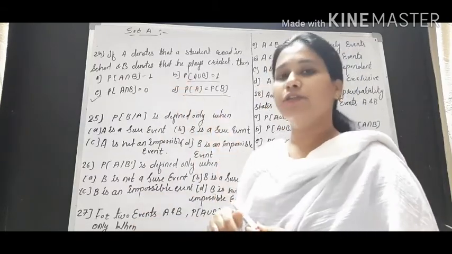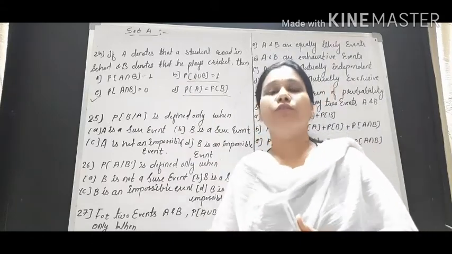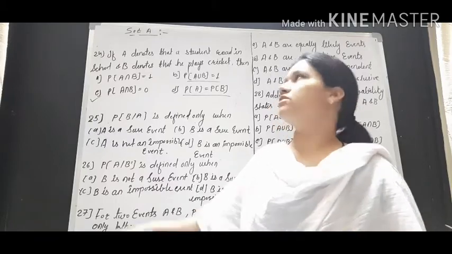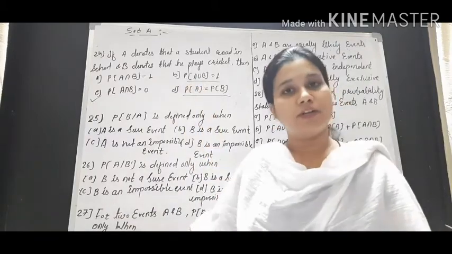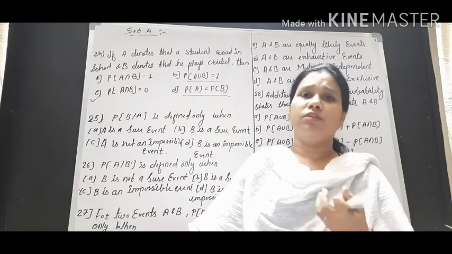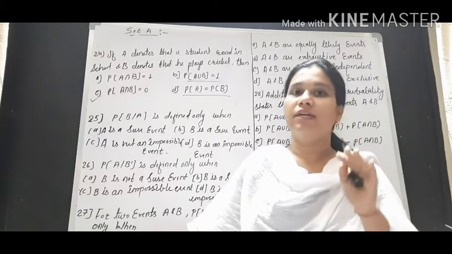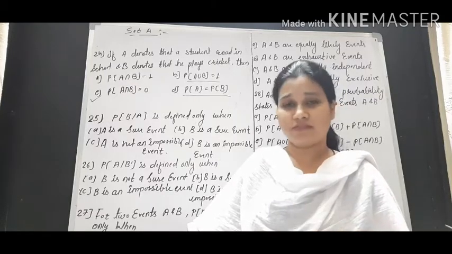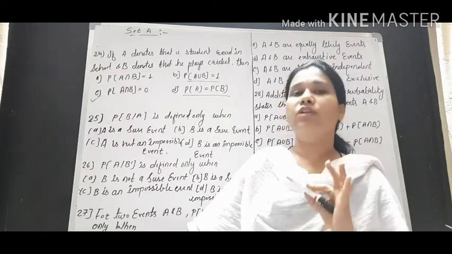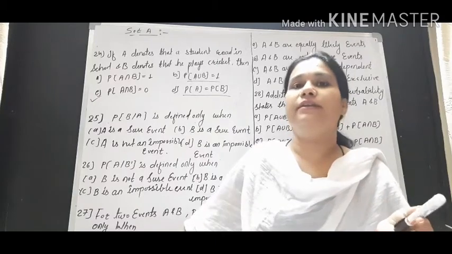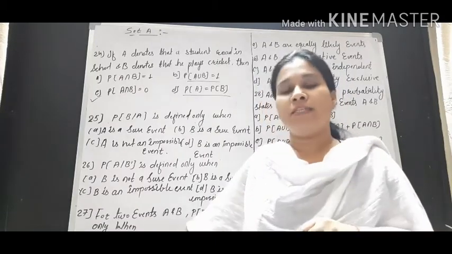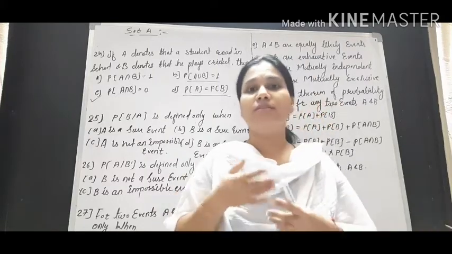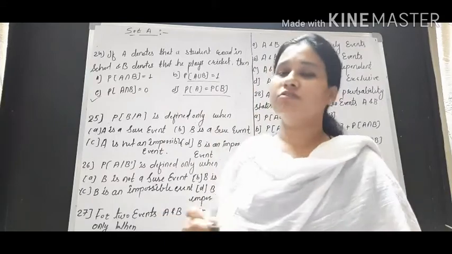Second thing, probability of A union B is 1. If we know that they are mutually exclusive as well as exhaustive, then we can say that the probability of A union B is 1. But in this question it is not given that they are exhaustive. By seeing only two lines, one saying that he is reading and another that he is playing, we cannot say they are exhaustive, because we cannot say it is forming a sample space. So this probability is also not equal to 1.